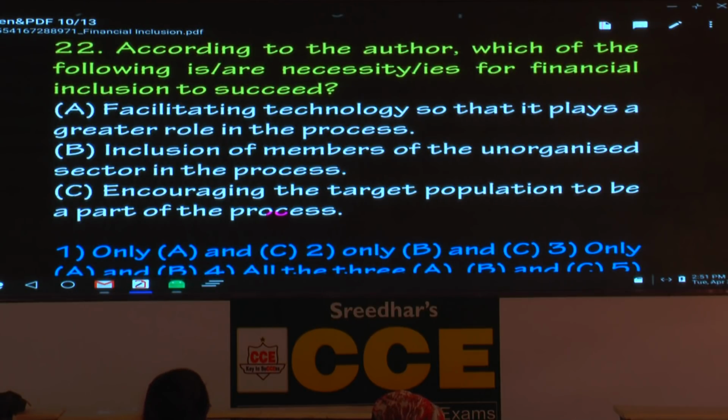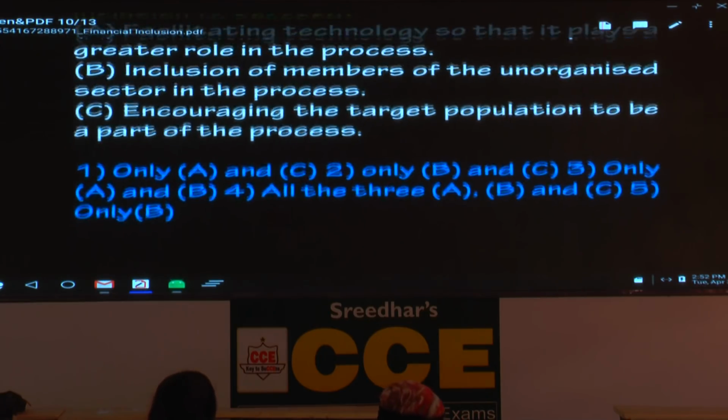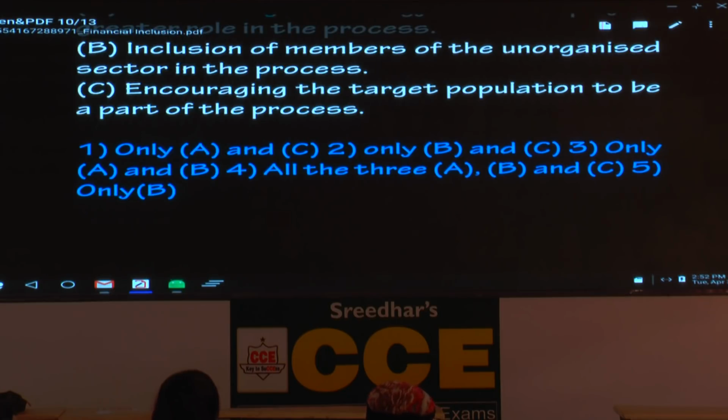According to the author, which of the following is or are necessity or necessities for financial inclusion to succeed? Facilitating technology so that it plays a greater role in the process. This has been mentioned in the passage. Inclusion of members of the unorganized sector in the process. Mentioned in the passage in the form of the Kirana store and corporates. I don't know how they included corporates; that is the organized sector. Encouraging the target population to be a part of the process. This also has been mentioned. So what is the answer based on that? The fourth option is the answer. All the three, A, B and C.